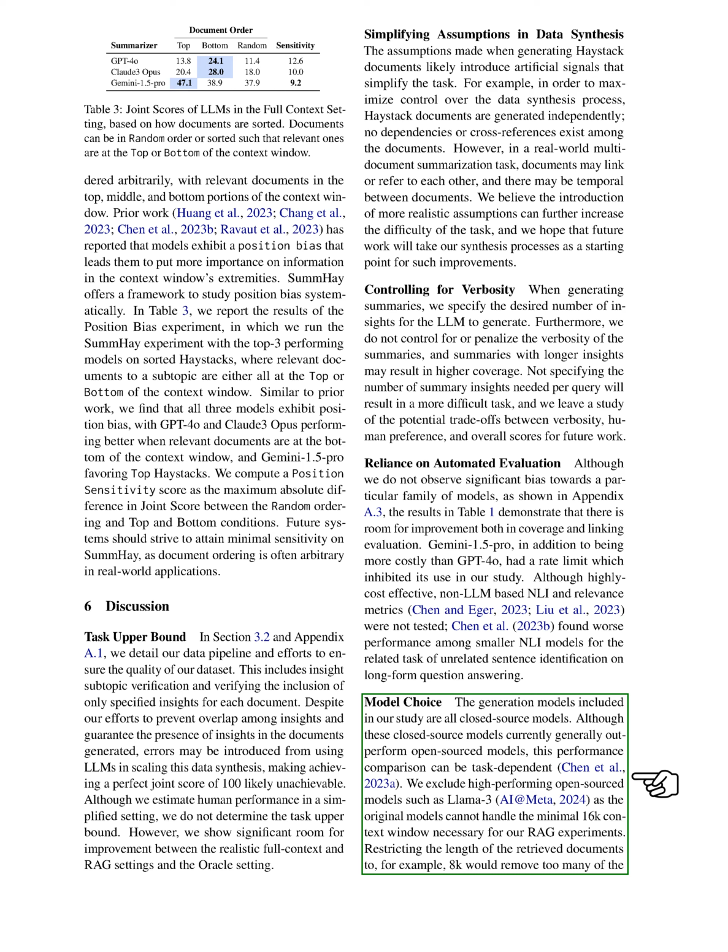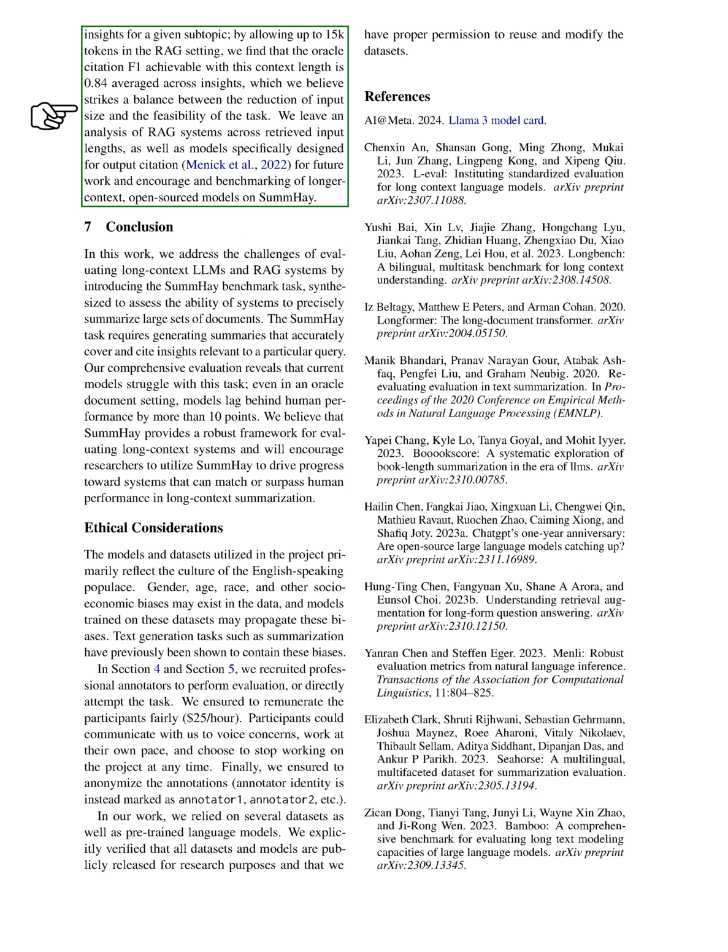The generation models we studied are all closed-source models. While these closed-source models generally perform better than open-sourced models, this performance comparison can vary depending on the task. We did not include high-performing open-sourced models like Llama 3 because they cannot handle the minimum 16K context window needed for our RAG experiments. By allowing up to 15K tokens in the RAG setting, we achieved an Oracle Citation F1 score of 0.84 across insights. This balance between reducing input size and task feasibility is crucial.